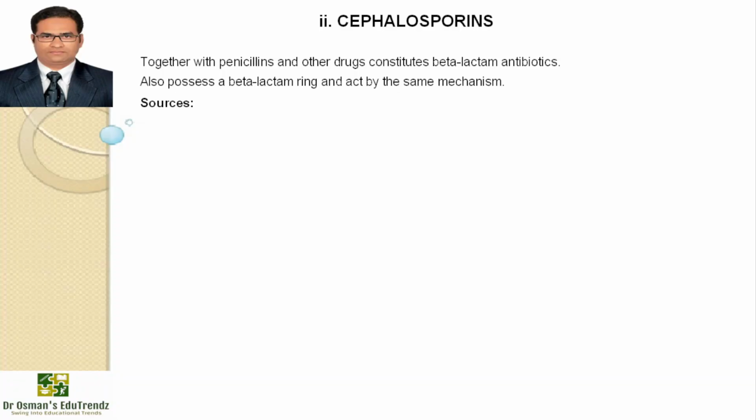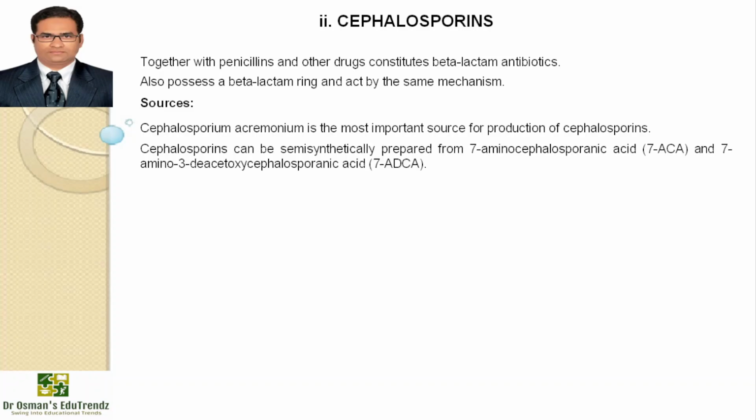Now, the source of cephalosporin: it is obtained from Cephalosporium acremonium. It is the most important source for production of cephalosporin. It can be semi-synthetically prepared from 7-aminocephalosporanic acid and 7-amino-3-deacetoxycephalosporanic acid. Structure and nomenclature.